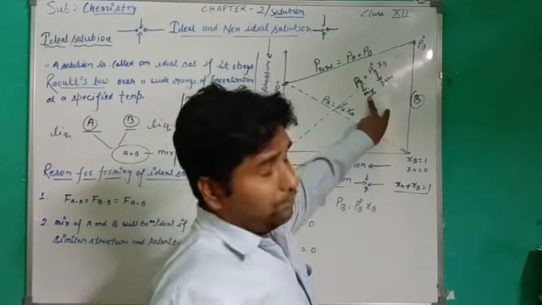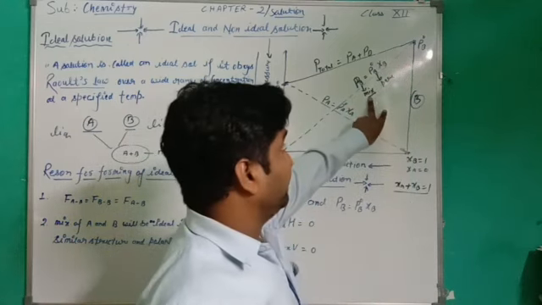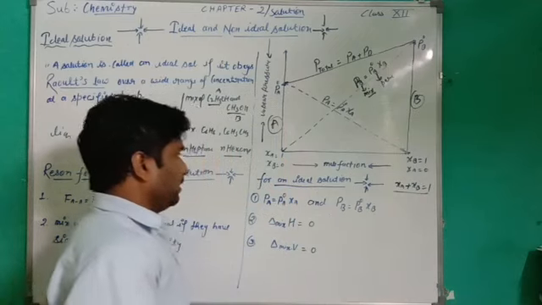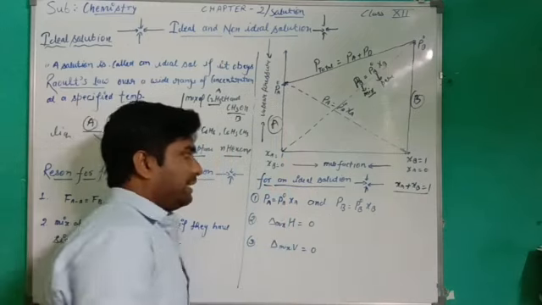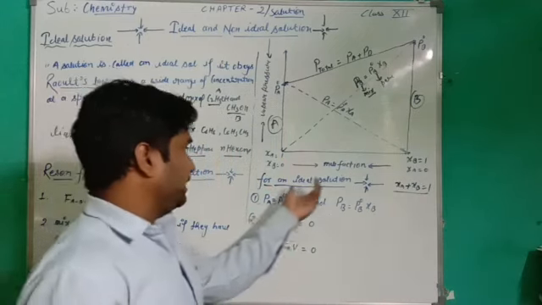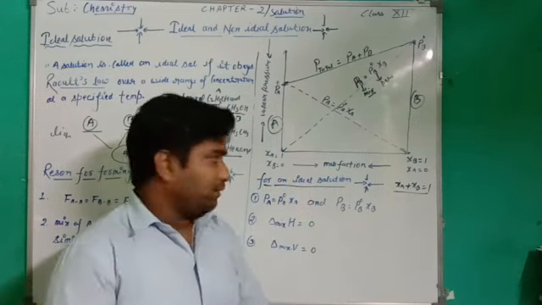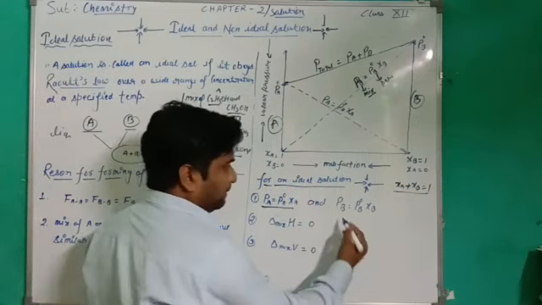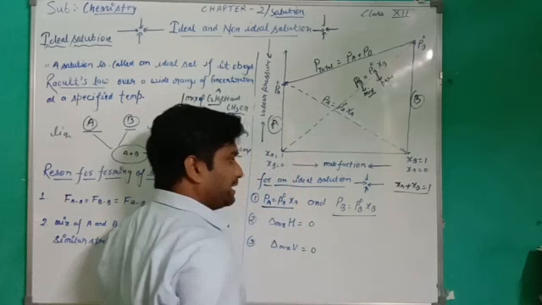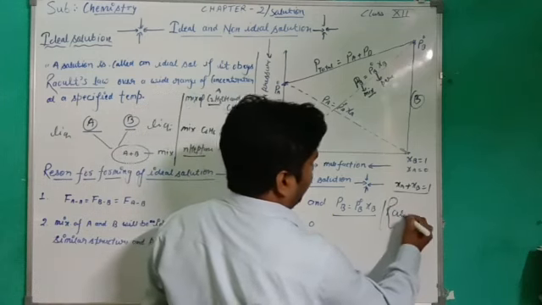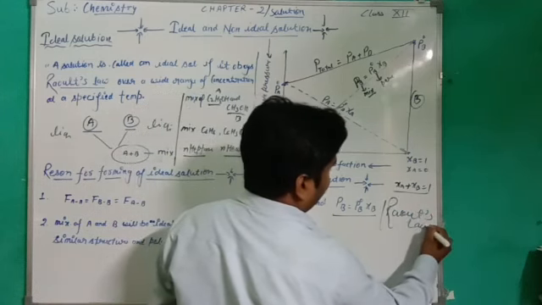So for an ideal solution there are some conditions. First, PA equals P naught A into xA and PB equals P naught B into xB, which is known as Raoult's law. You know very well.